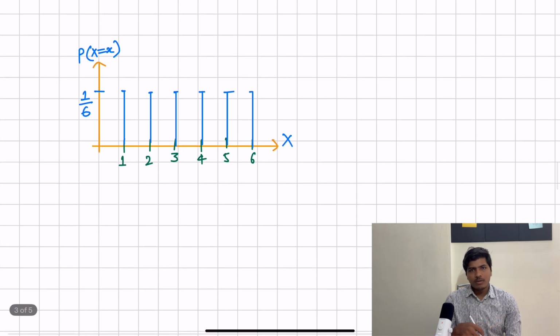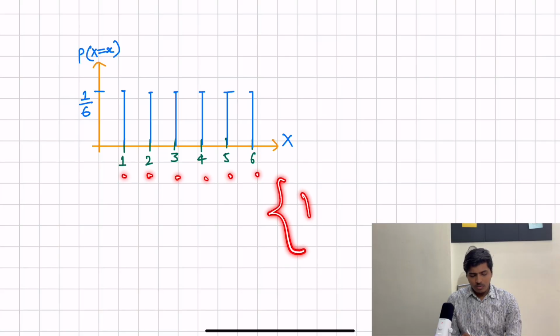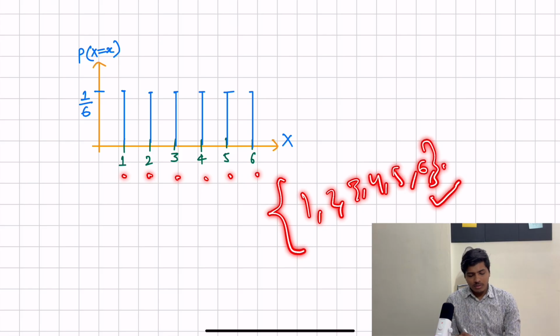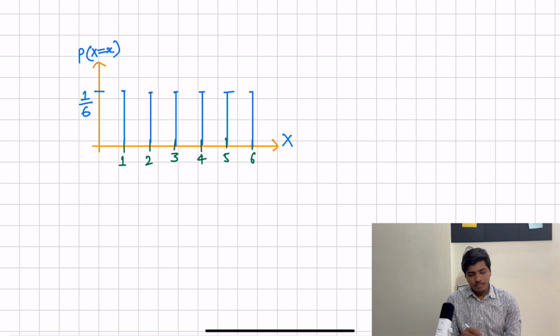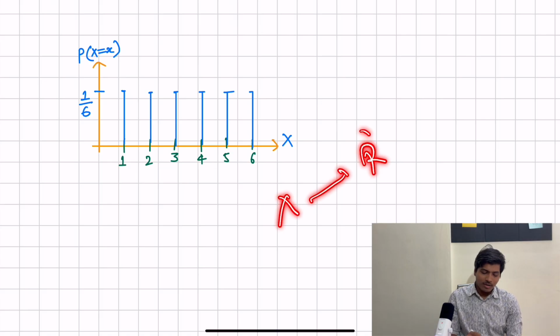Let's take an example of rolling a dice. When we roll a dice, the outcomes will be either 1, 2, 3, 4, 5, 6, right? So that is the whole sample space. And what is the probability associated with each outcome of the random variable? It is 1 by 6 for each outcome. Hence we can say that the probability distribution function is a function from the sample space of x to some real number. And this is discrete, so I am defining it in a discrete way.